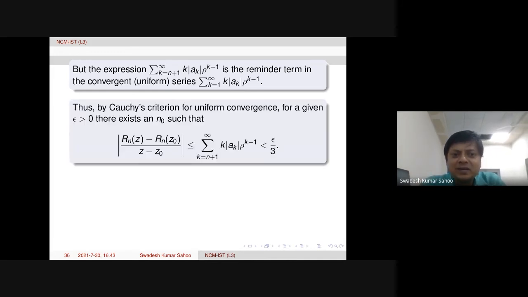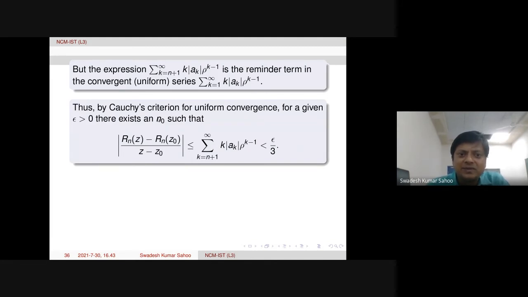So therefore, here we need to apply Cauchy's criterion for uniform convergence, because the remainder term will actually go to 0. So in that sense, this modulus is less than epsilon by 3 for every epsilon positive, but for some n naught. And this is true for all n bigger than or equal to n naught. That part I missed to write. For all n bigger than or equal to n naught, I should have written here. Anyway, I'll add it.